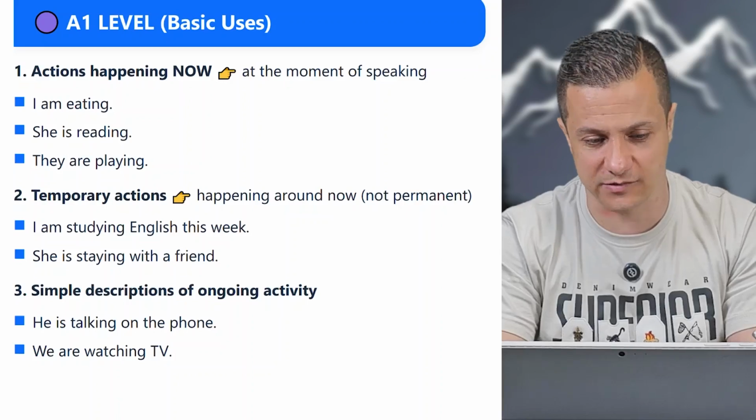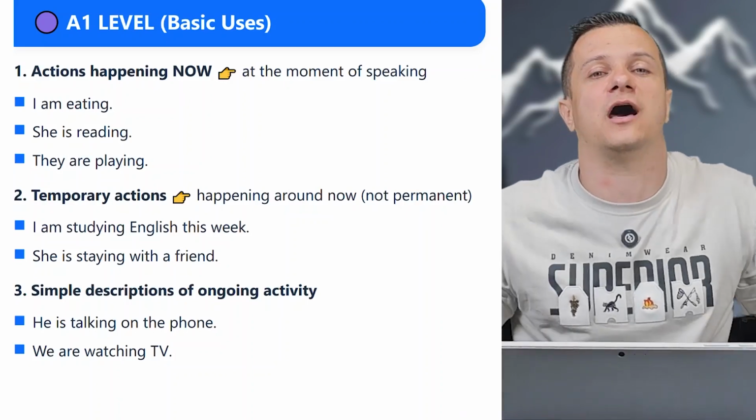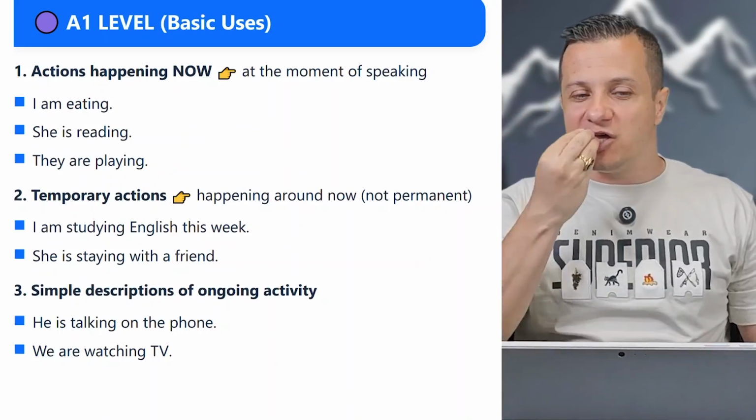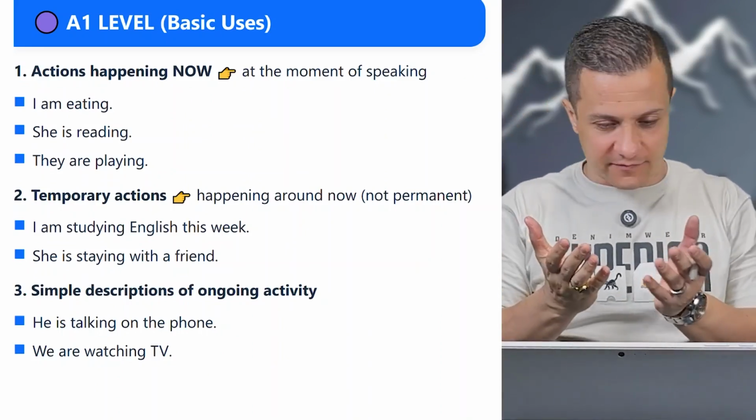A1 level basic uses: actions happening now, as I explained, right now, at the moment of speaking. I'm eating something, okay? She's reading, for example.